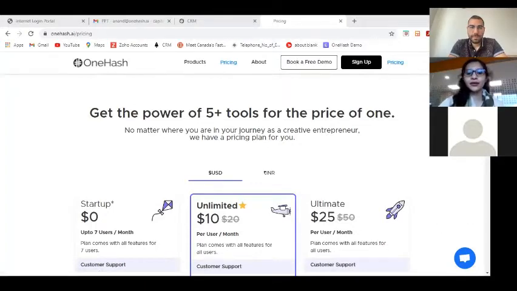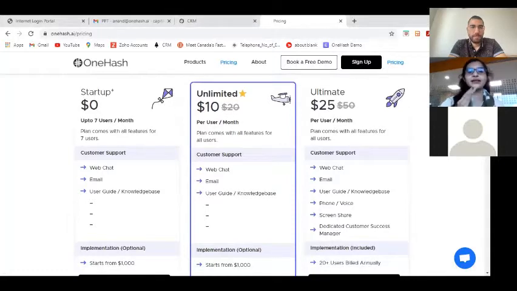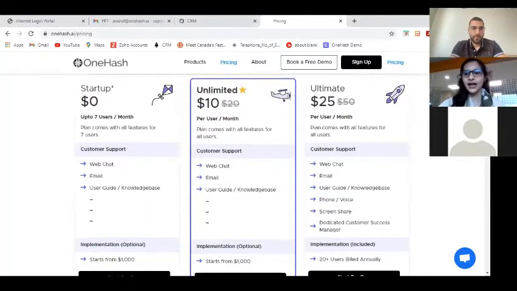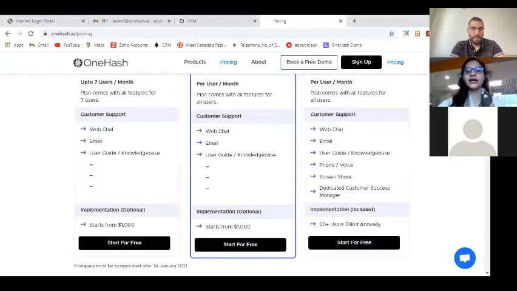So we have three types of plans: the startup plan, the unlimited plan, and the ultimate plan. For the startups, you can add up to 7 users, and you don't have to pay any amount. We provide 1 year free of cost for up to 7 users for startup companies which are incorporated after 1st January 2021.